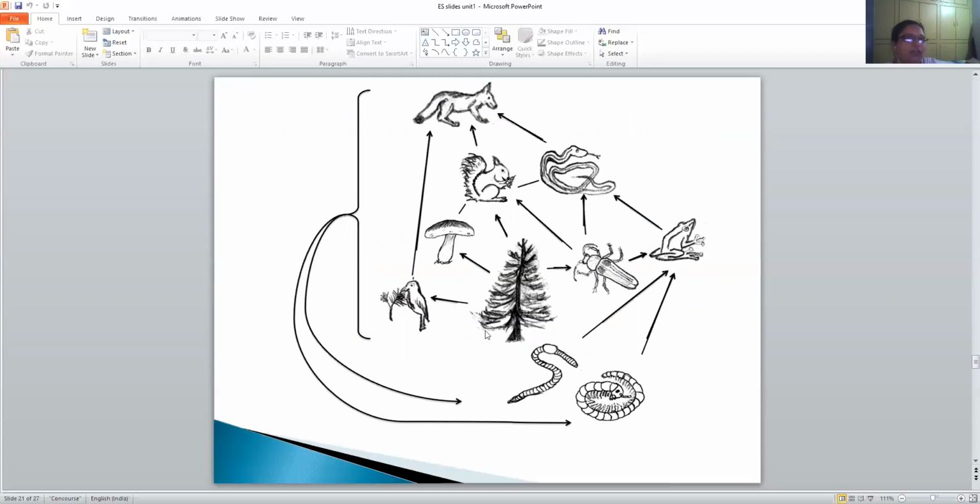So till now, we have discussed food chains, three types, food webs, and then ecological pyramids, again of three types: pyramid of numbers, pyramid of biomass, and pyramid of energy.